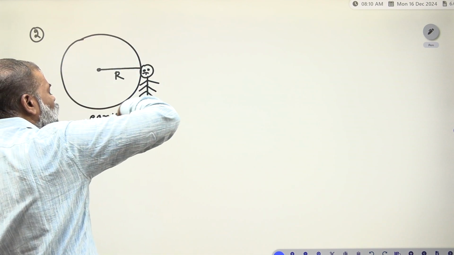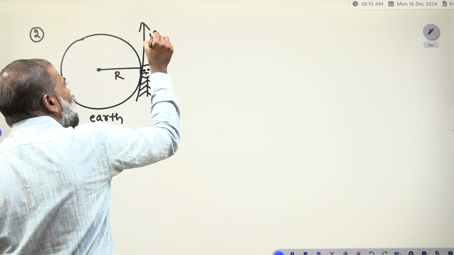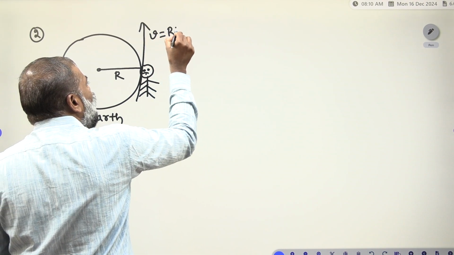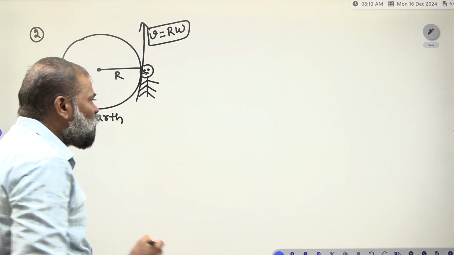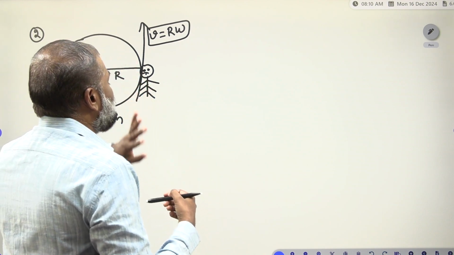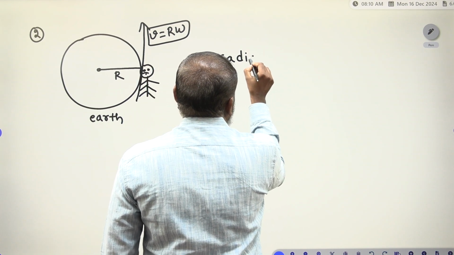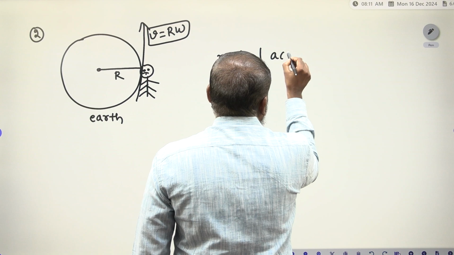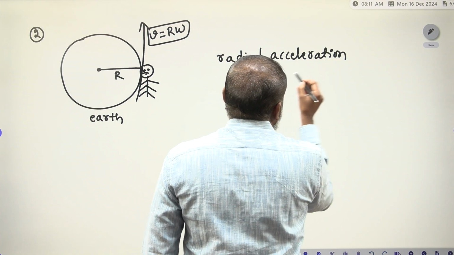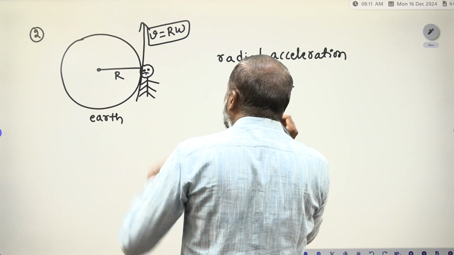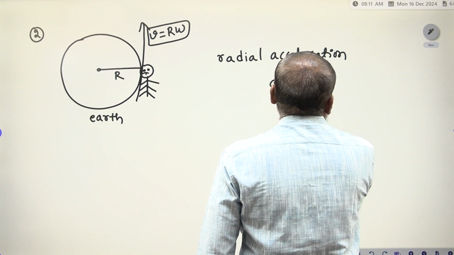Now the earth is revolving around its own axis, so that's why this person is also revolving. V is equal to R omega. Clear? So what is the radial acceleration of this person? The radial acceleration of the person on the surface of the earth is equal to V square by R.